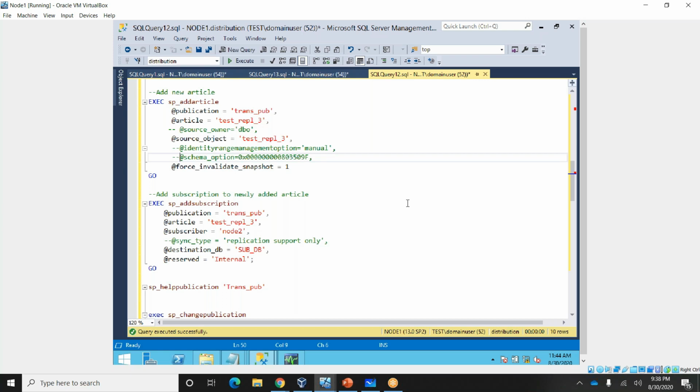See, the publisher is the server, the one server which sends the data. A publication is a collection, a group of articles. Whatever articles you want to keep in a replication, you can keep in a publication. The publication is the thing in which you keep the articles, and you can subscribe to the subscriber. The publisher is the server. Okay, thank you. So is this what you were asking, or something else? That's the same thing, sir. Yeah. Okay.